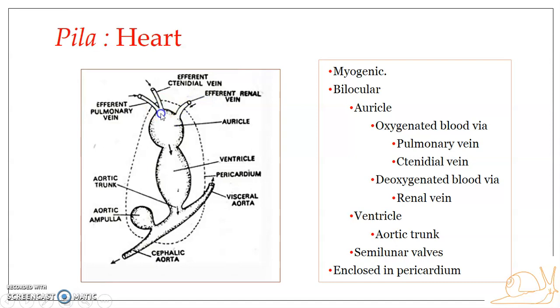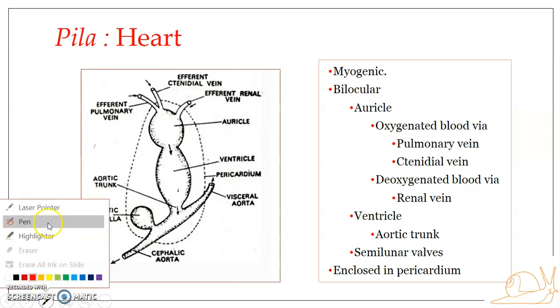So here the oxygenated blood comes into the auricle. Similarly, here the blood comes which is waste free. Obviously it is not oxygenated through the renal vein, isn't it? So there is a mixing up. And this blood passes to the next chamber, that is the ventricle, through a small aperture. This aperture is known as the auriculoventricular aperture, and this auriculoventricular aperture, we can see that it is